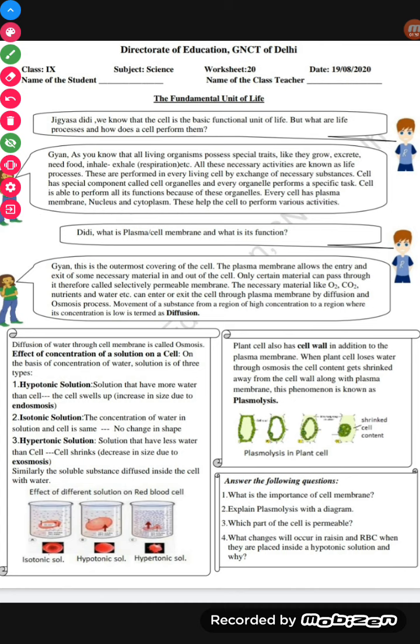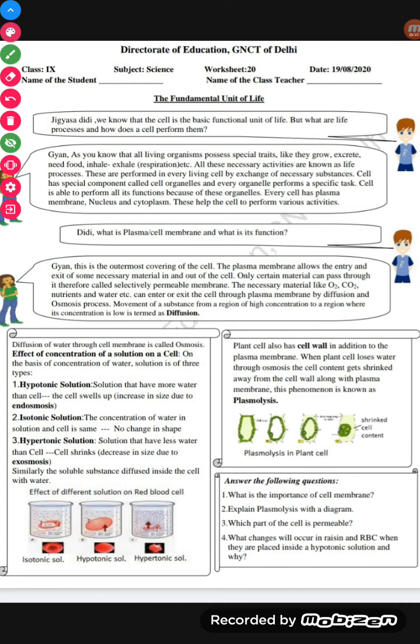Okay. Now Gyan asked, what is plasma or cell membrane and what is its function? Jigyasa Didi replied, this is the outermost covering of the cell. Means the outermost covering of the cell is called plasma membrane or cell membrane. The plasma membrane allows the entry or exit of some necessary material in and out of the cell.